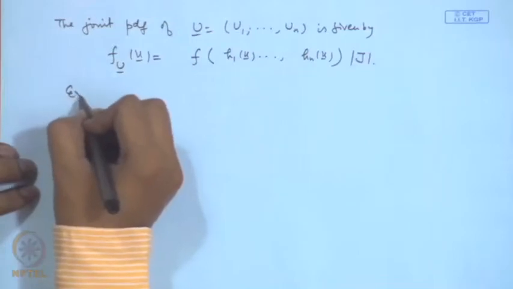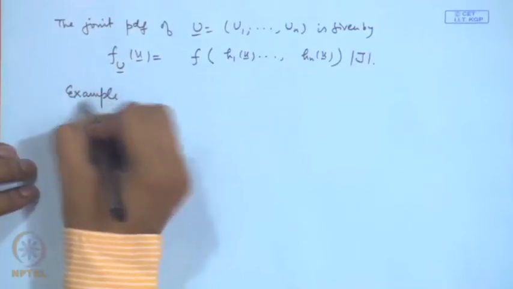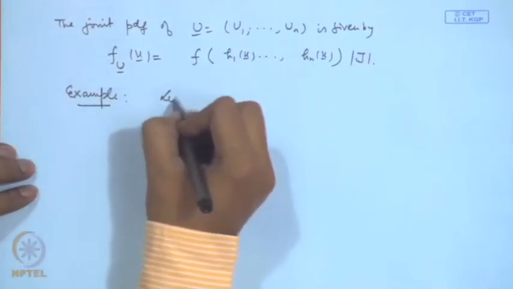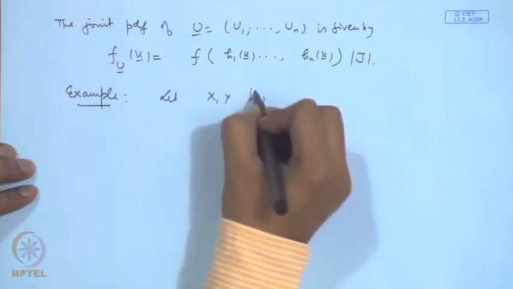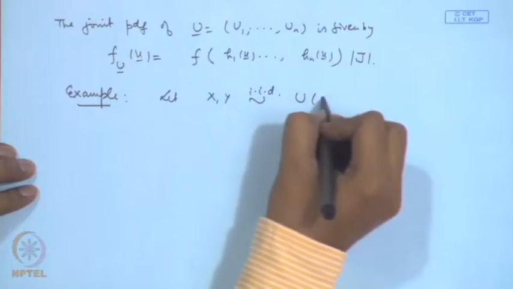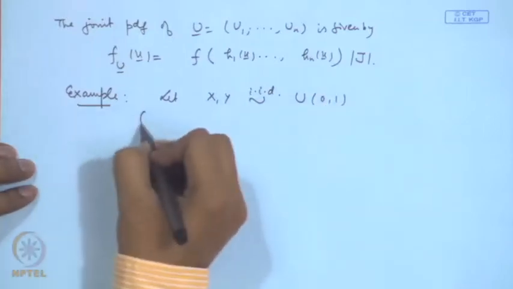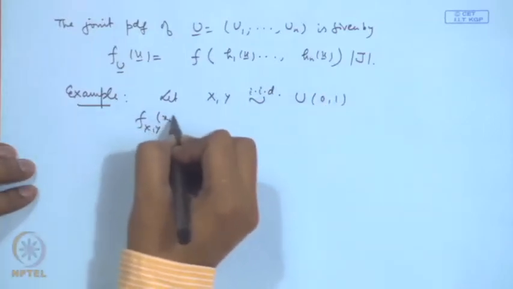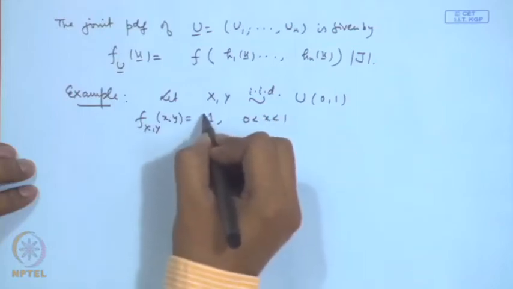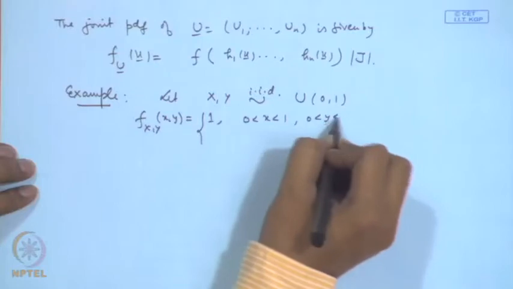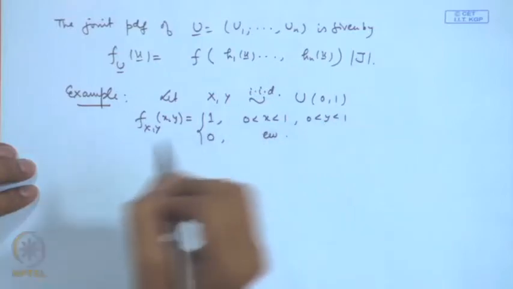For example, let us consider X and Y to be independent uniform (0,1) random variables. That means the joint distribution of this is given by 1 for 0 < x < 1, 0 < y < 1, and 0 elsewhere.